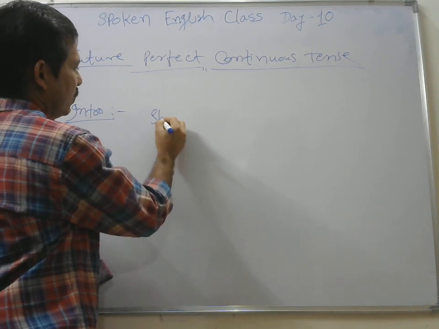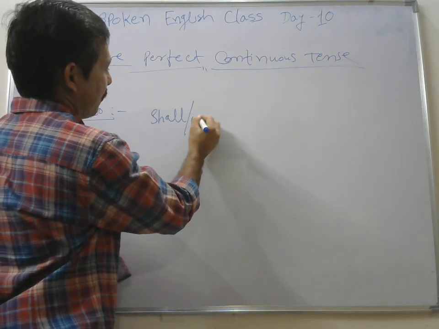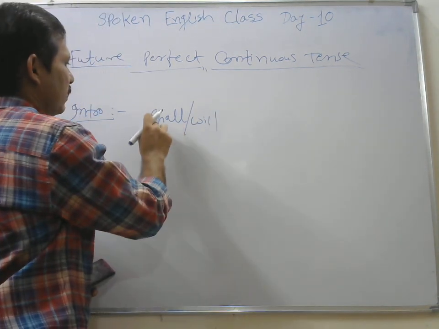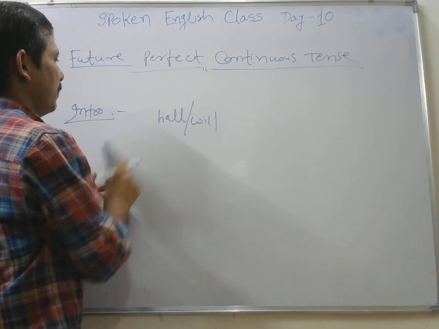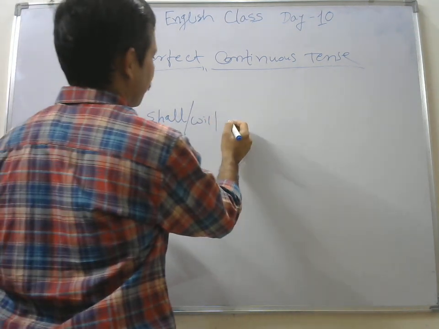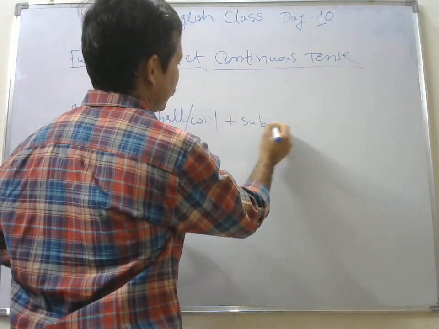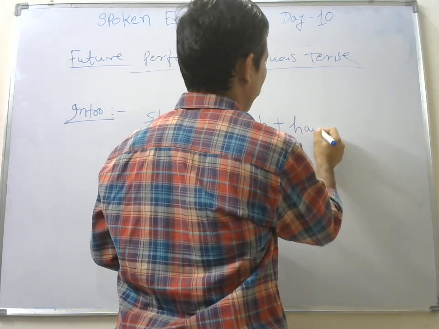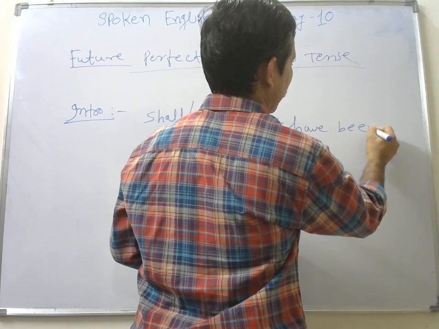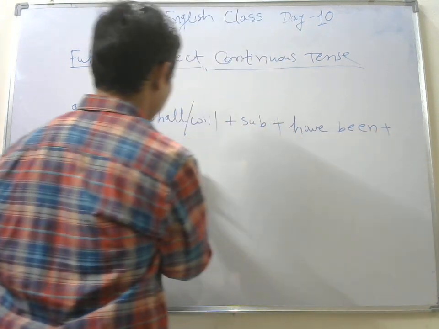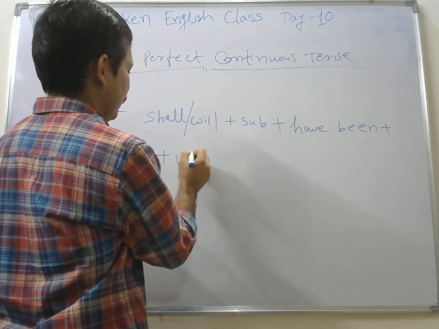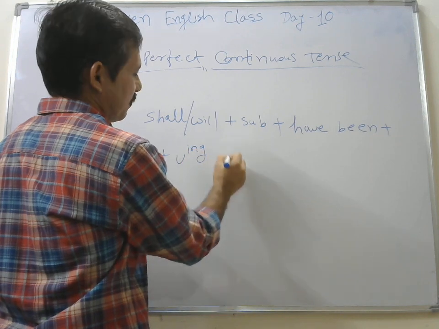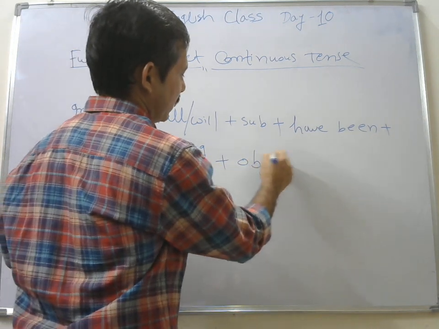So here also shall and will are brought at the front, plus your subject, plus your have been, plus your verb in the ing form and your object.